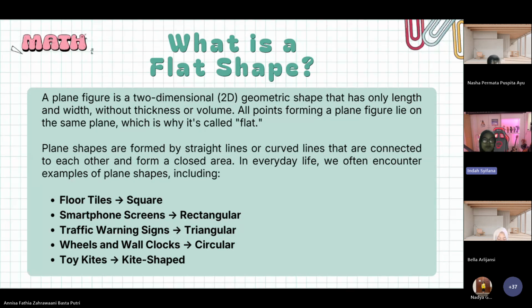This is a square, a smartphone screen is rectangular, a traffic warning sign is triangular, a wall clock is circular, and the last, a toy seat, is a kid seat. Next.